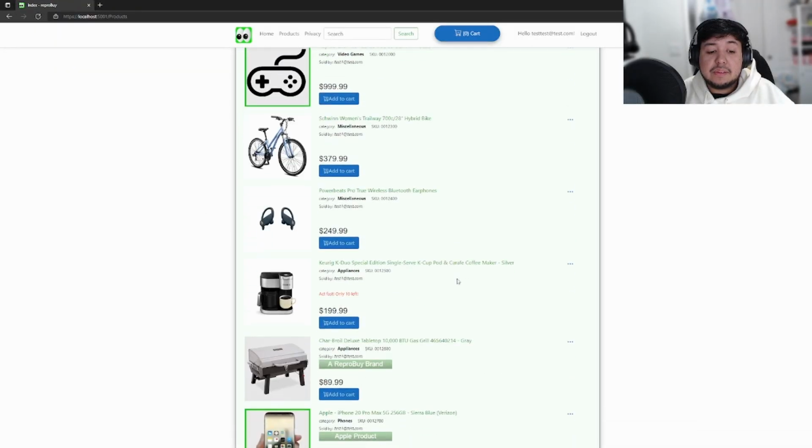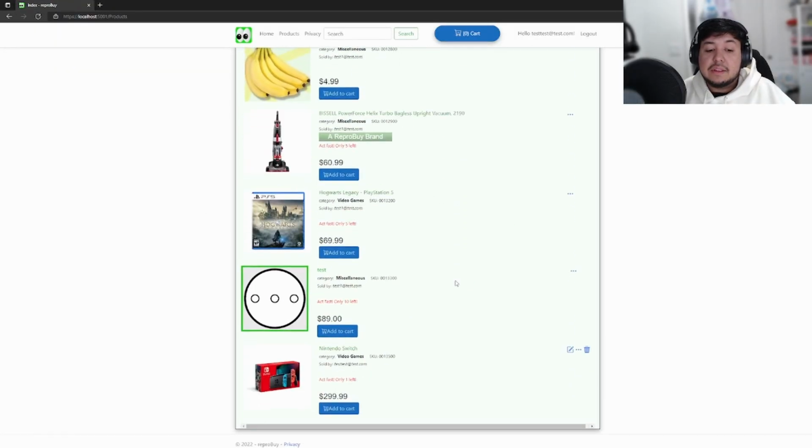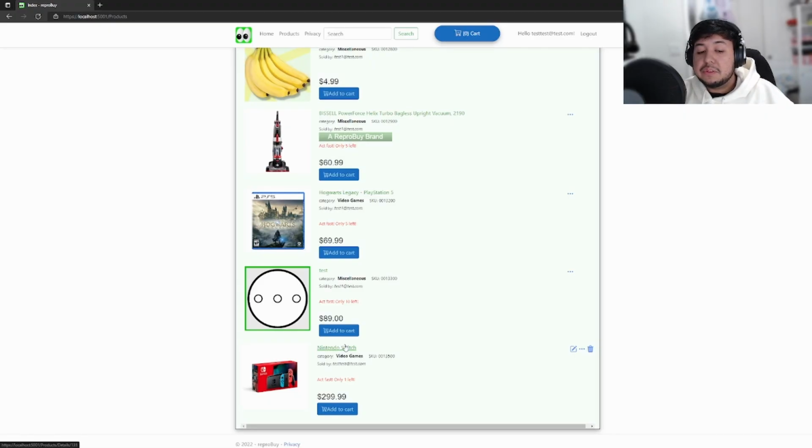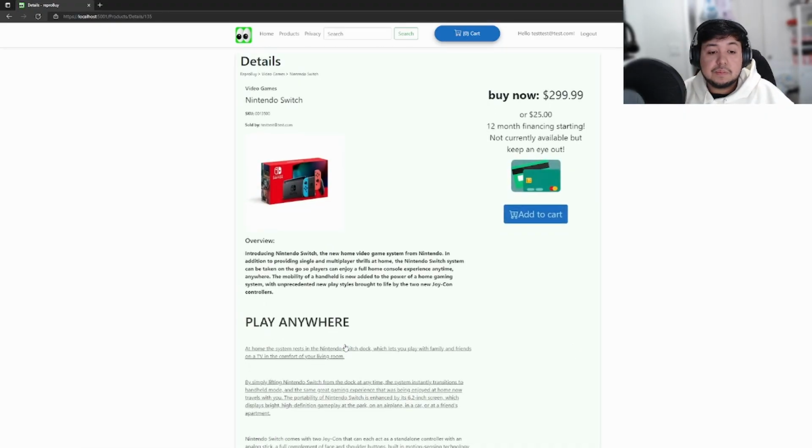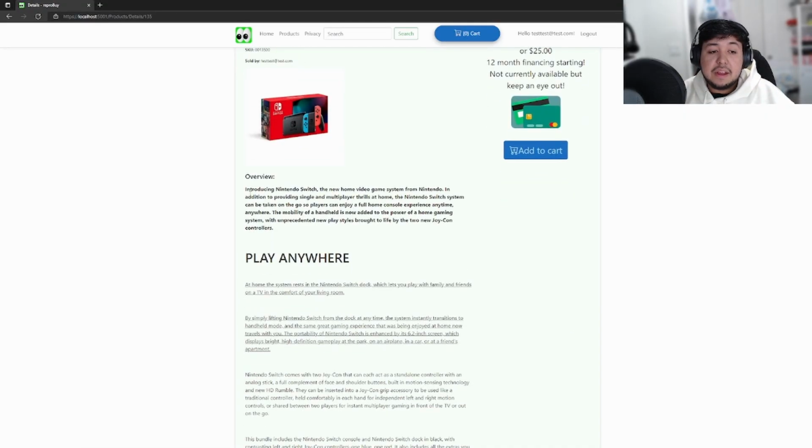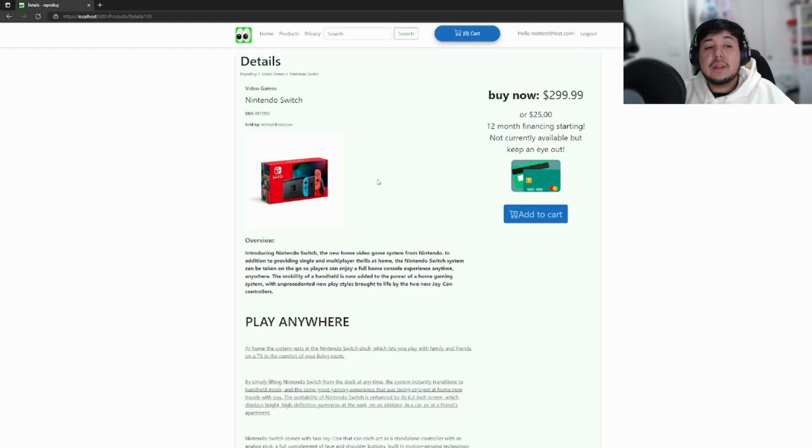And now that the product's there, it is down on the table, which shows that it is now saved on the SQL database. Once I click the item, I can go into the details. And just like I said, the rich text editor saves the HTML tags and outputs them down here as well. So let's buy it now.